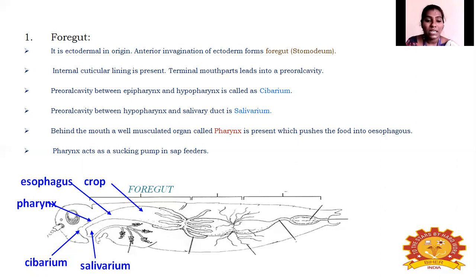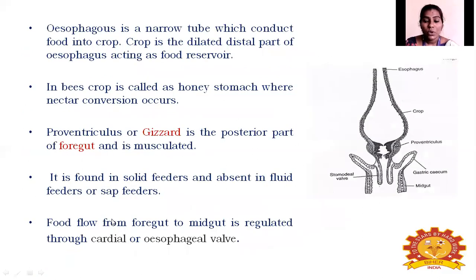So the next part is the esophagus. This is the esophagus. The esophagus is a narrow tube. It conducts or passes the food into the crop. Like the pharynx, it is also passing the food into the crop. So next, it is about the crop. I told you it is the largest part, or a spacious part, of the digestive system. The crop is the dilated distal part of the esophagus, which acts as a food reservoir.